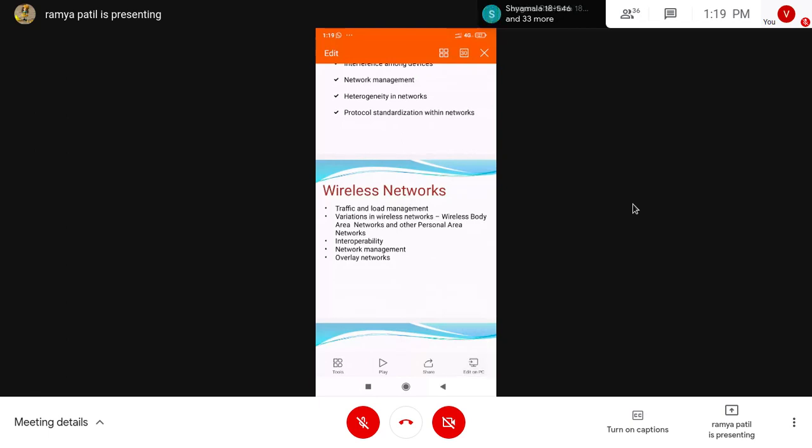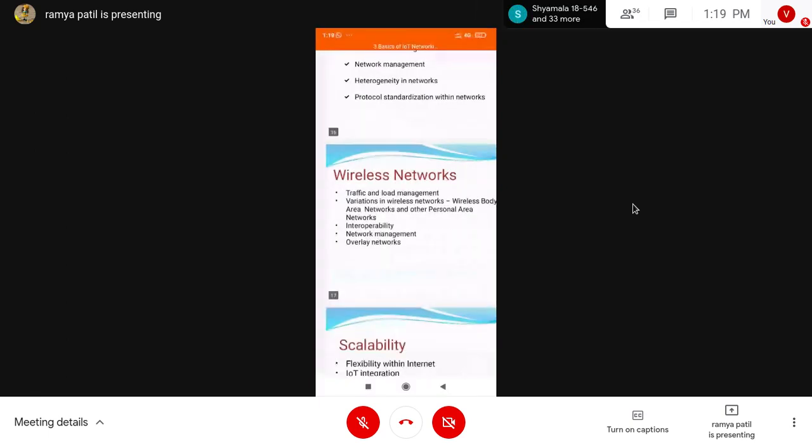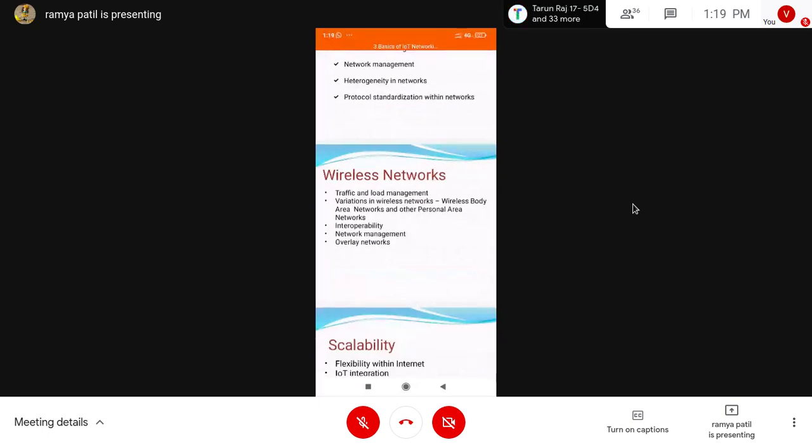Here we are going to manage our IoT traffic and load management using wireless networks. Variations in wireless networks, like wireless body area networks and other personal area networks, are also helping in our IoT, and interoperability is possible by using these wireless networks. And network management and overlay networks.